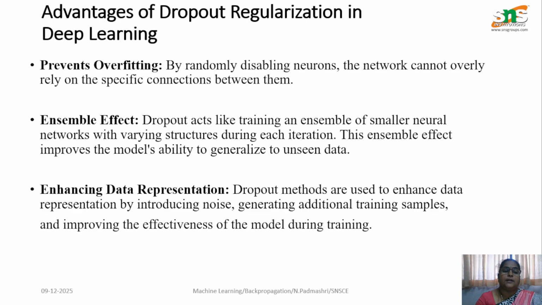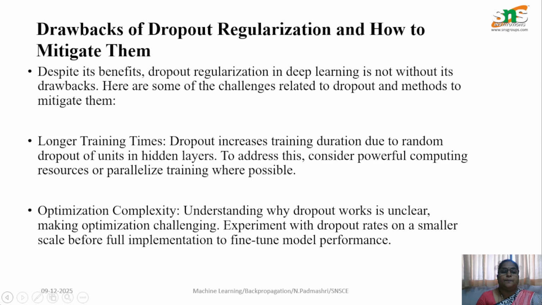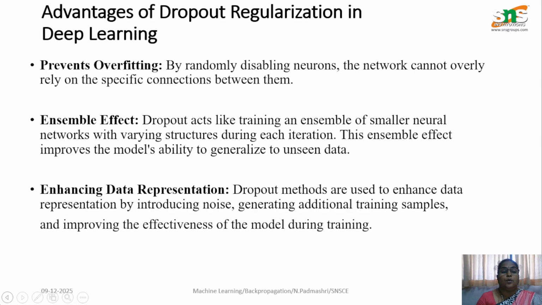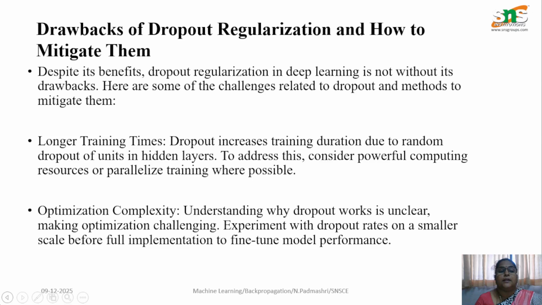Okay, a grouping of the different structures of the neural network. So the third advantage is enhancing the data representation. Dropout is used to enhance the data representation by introducing noise, generating additional training samples, and improving the effectiveness of the model during the training process. Some of the drawbacks of dropout regularization: we have many advantages like preventing overfitting, the ensemble method, and enhanced data representation, but here we have some drawbacks and how to mitigate them.